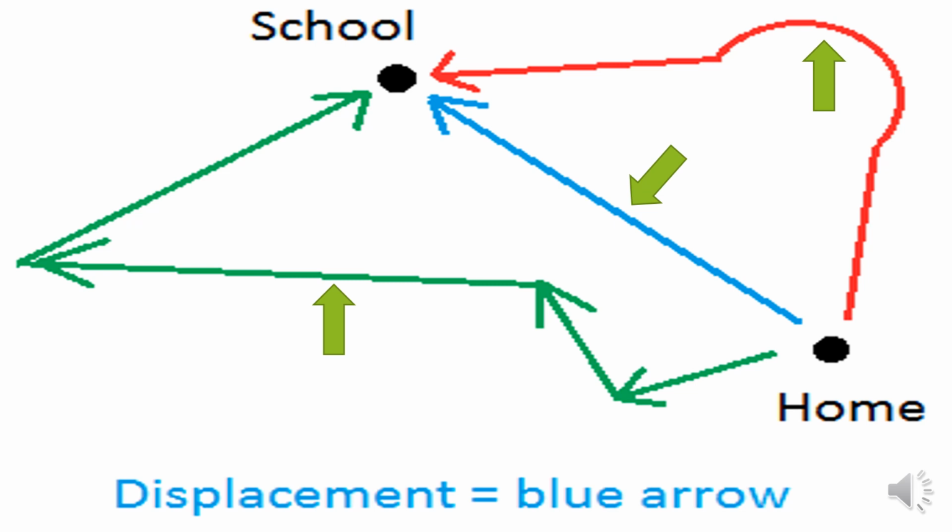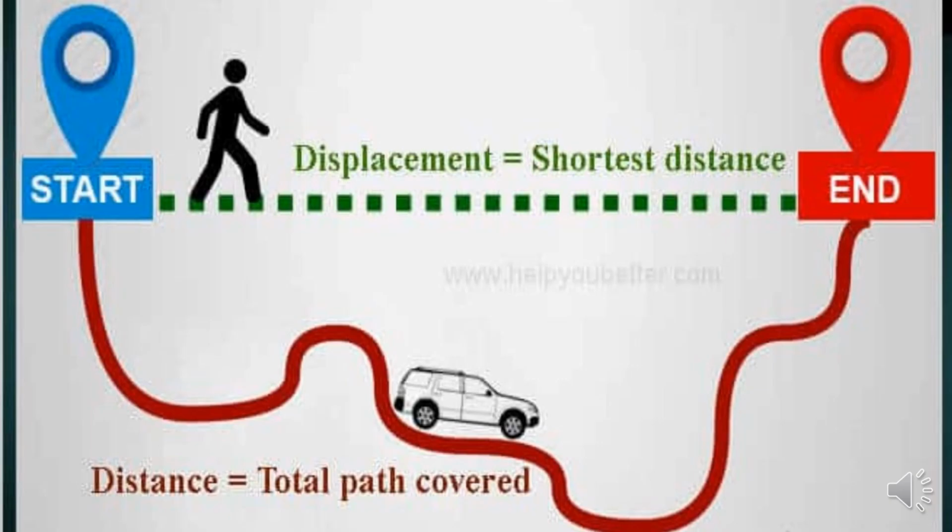Displacement will always be a straight line because a straight line is the shortest distance between any two points. See another example. From the start to the end, the total path covered, shown by the red, will be your distance, and the shortest distance, shown by the green, will be your displacement.